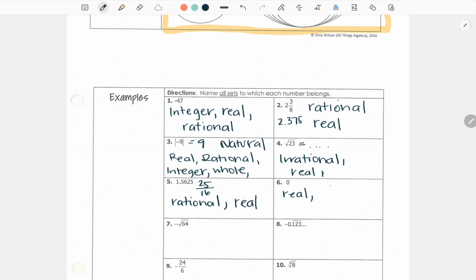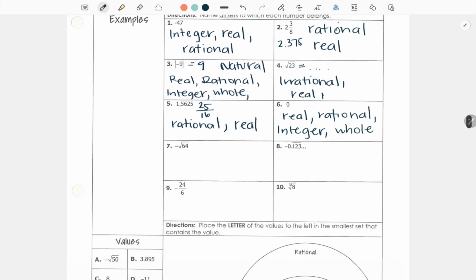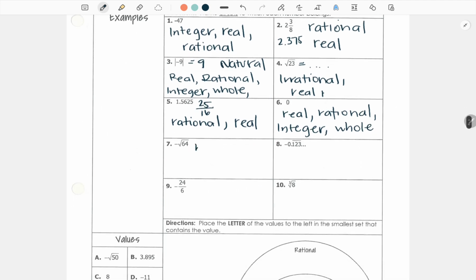So zero is definitely a real number. We know 0 can be a rational number. We know that 0 can be an integer because it's on the number line. And we know that it can be a whole number. All right. I'm always going to start off with real because all numbers are real numbers. Right? Real.